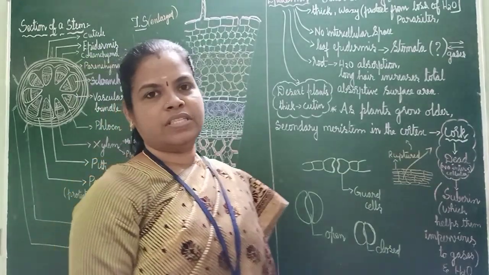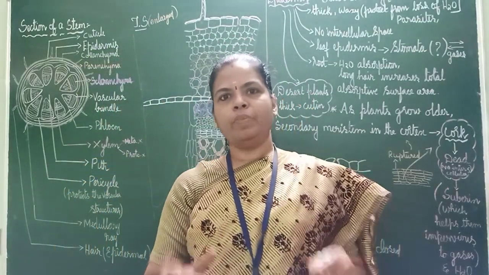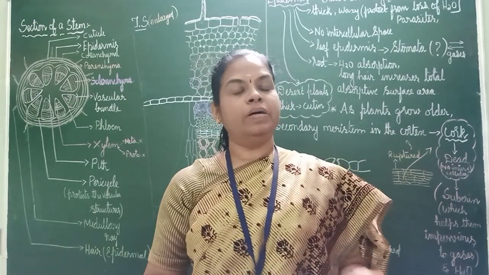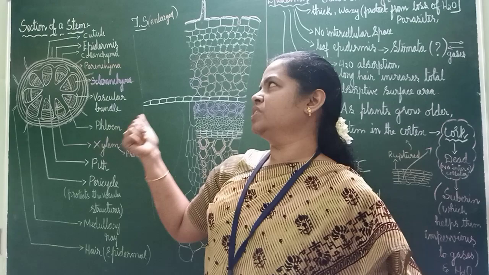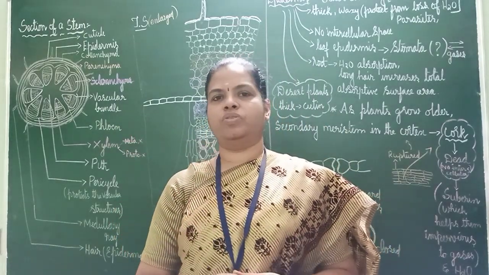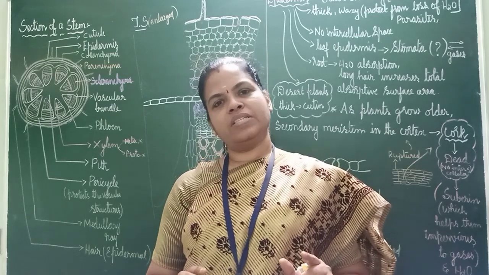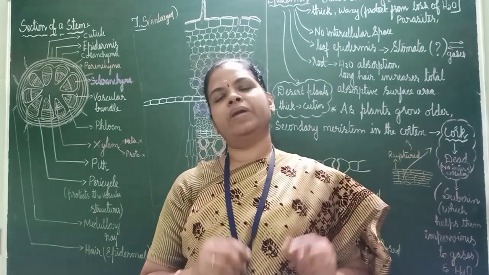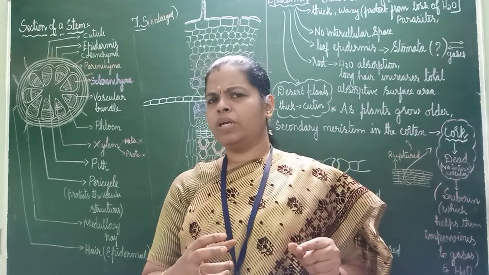About section of a stem. Before studying about permanent tissues, we have studied meristematic tissues, no? Before studying permanent tissues, we are going to see the section of stem. I told you that meristematic tissues are parent tissues. Parent tissues means, what does it mean? All the other tissues will come only from the parent tissues. Okay. So here what happens?